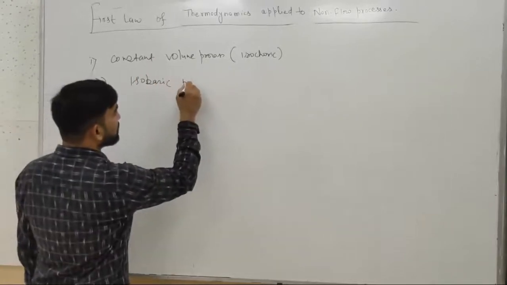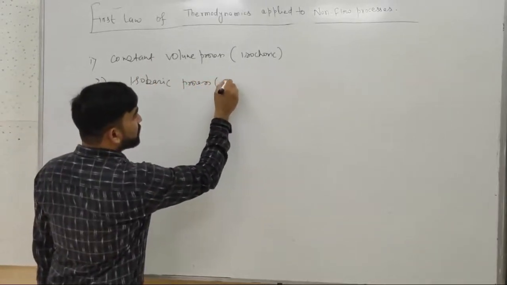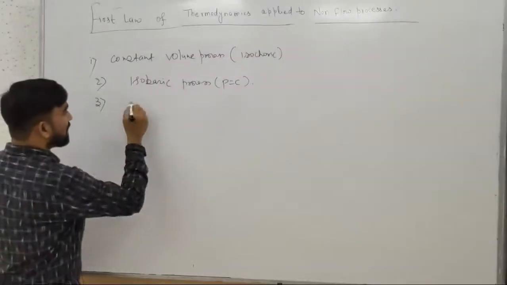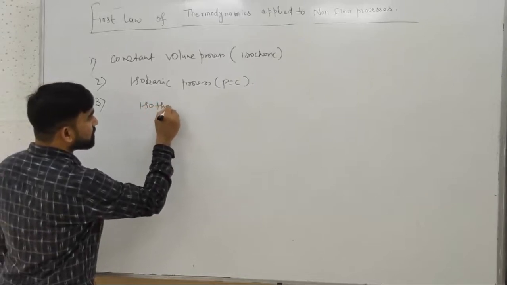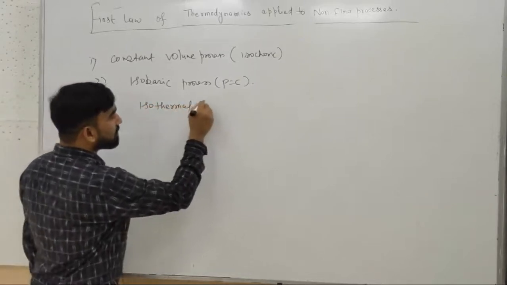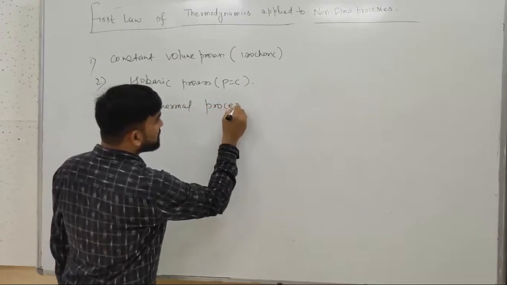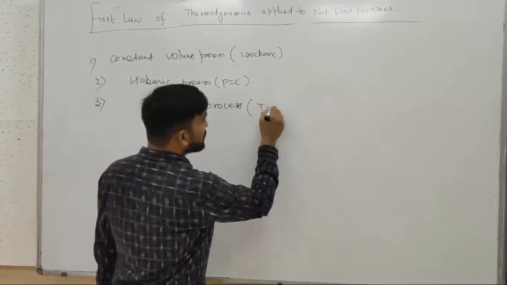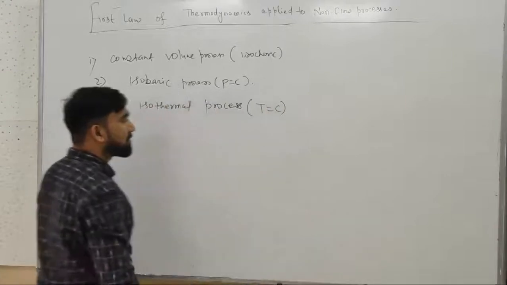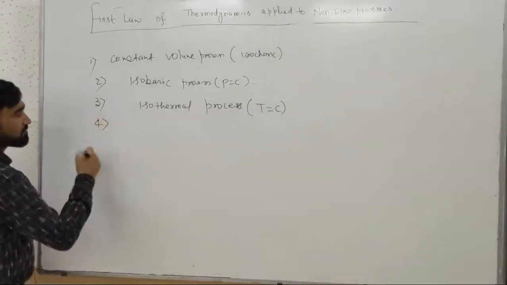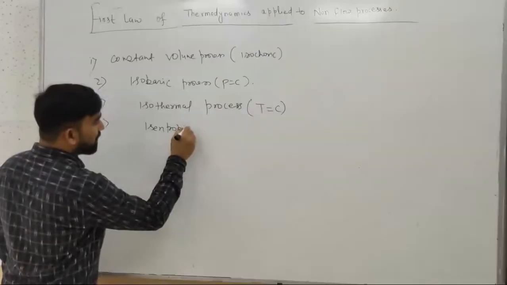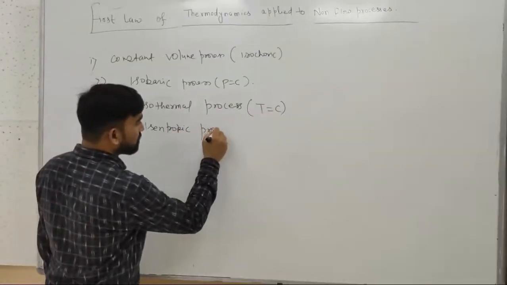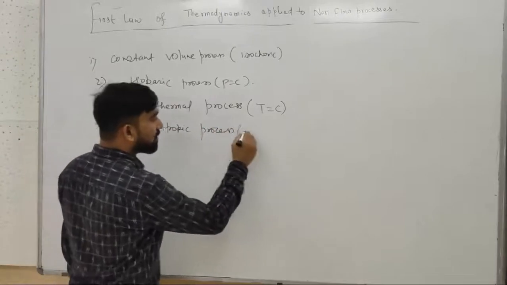Isobaric process is where pressure is constant. We will see today the constant temperature or isothermal process, which is also called the constant temperature process. Fourth one is isentropic process, or constant entropy process.